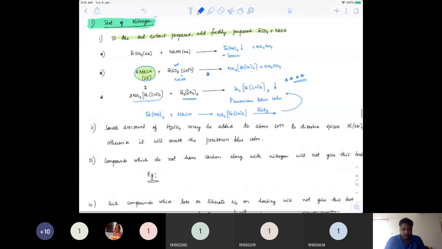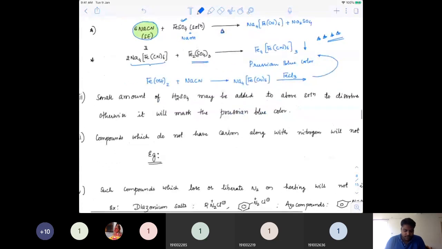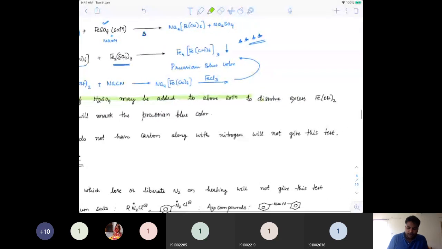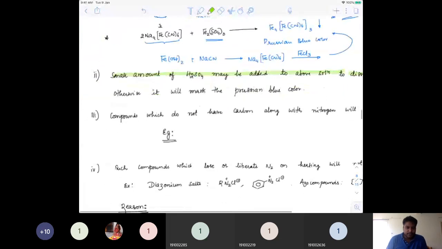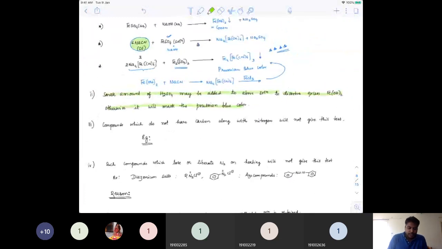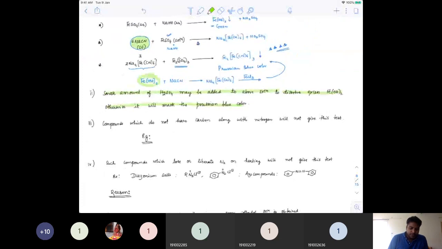So the idea is, to get the detection of nitrogen, we need to make sure that there is some Prussian blue color of iron complex forming. Then definitely it is a detection for nitrogen. See this, a small amount of H2SO4 may be added to the above solution to dissolve Fe(OH)2, which is slightly basic. Otherwise, it will mask the Prussian blue color. In case there is more Fe(OH)2 forming, we can add some H2SO4 to that, so that the green color gets diminished and only the Prussian blue color highlights.